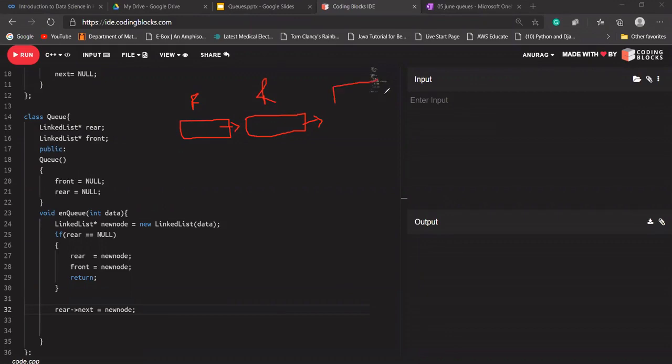Let's say this new node has been created here. It is our new node and it has some data, the data that has been passed to our function. So rear's next should be this new node. Okay, and now what should our rear point to? Rear should point, instead of this node, to this new node itself. Okay, is that clear with everyone?